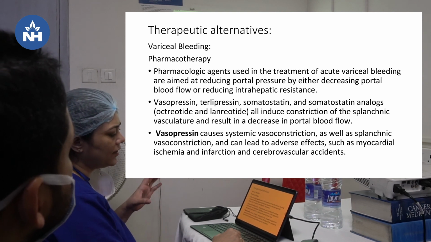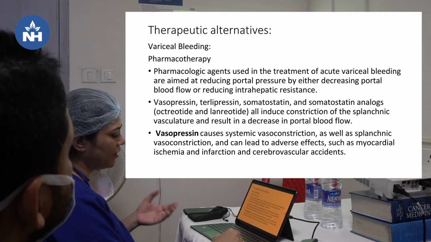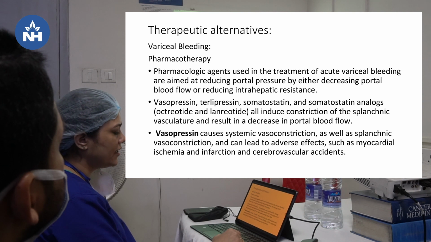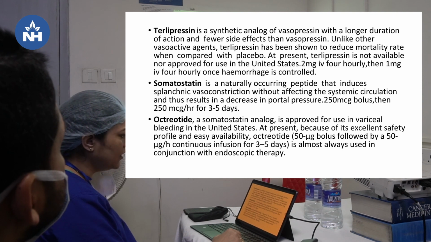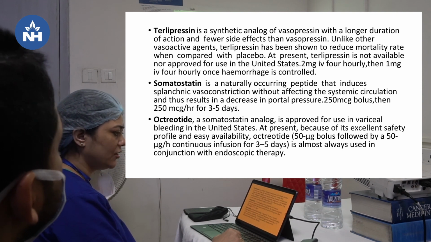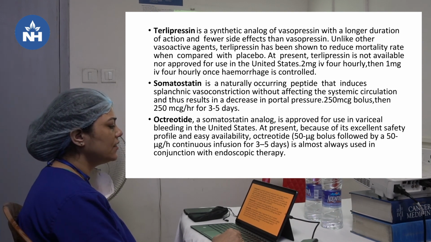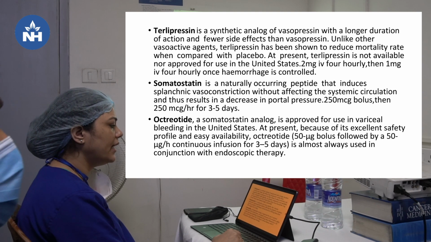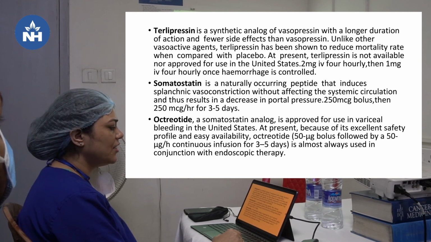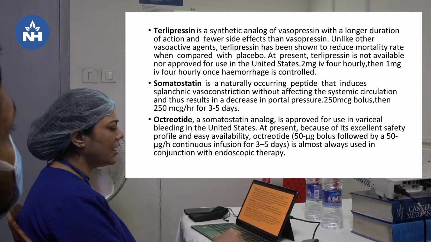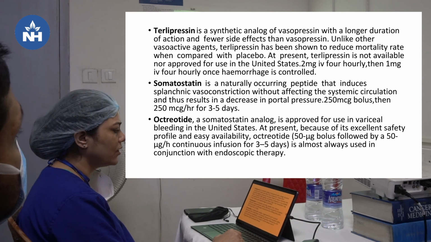Vasopressin causes systemic vasoconstriction as well as splanchnic vasoconstriction and can lead to adverse effects such as MI and CVAs, so it is generally avoided alone. Terlipressin is a synthetic analog of vasopressin with a longer duration of action and fewer side effects. Unlike other vasoactive agents, terlipressin has been shown to reduce the mortality rate when compared with placebo. At present, it is not available or approved by the US FDA. The dose normally is 2 mg IV 4 hourly, then 1 mg IV 4 hourly once the hemorrhage is controlled.